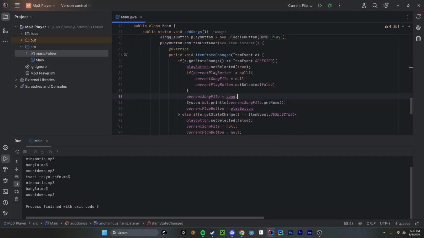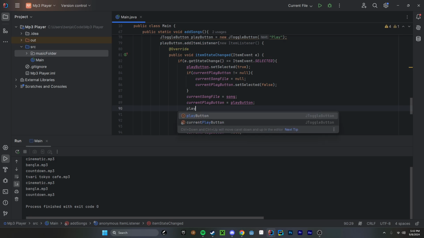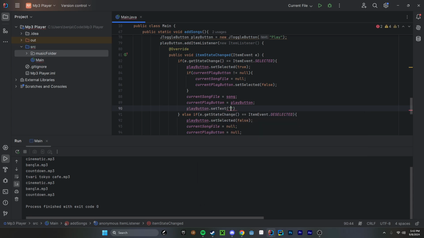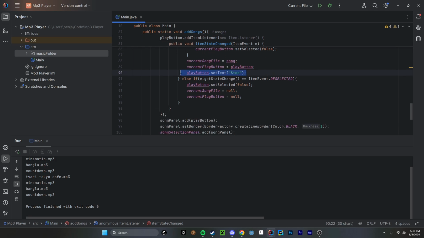So now that we have that, let's go ahead and set our text. So right here, I'm going to set the text. It is play button dot set text stop, and then here I'm going to set it to play.